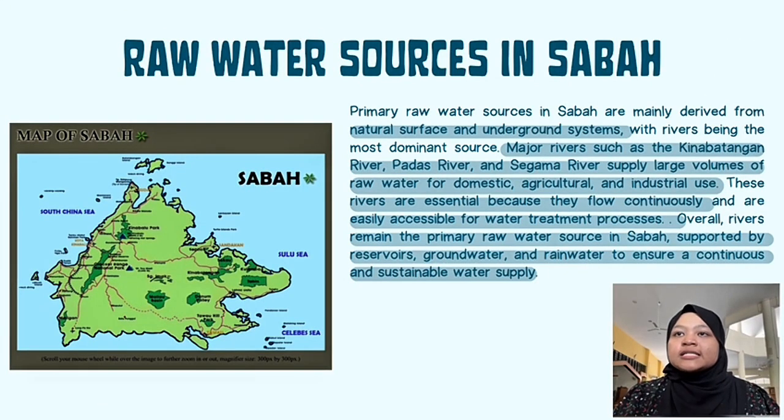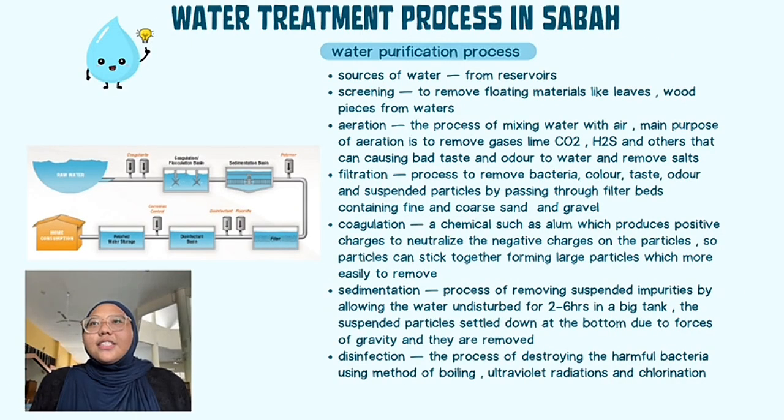Primary raw water sources in Sabah are mainly derived from natural surface and underground systems, with rivers being the most dominant source. Major rivers such as the Kinabatangan River, Padas River and Segamar River supply large volumes of raw water for domestic, agricultural and industrial use. These rivers are essential because they flow continuously and are easily accessible for water treatment processes. Overall, rivers remain the primary raw water source in Sabah, supported by reservoirs, groundwater and rainwater to ensure a continuous and sustainable water supply. Next slide is the water treatment process in Sabah.